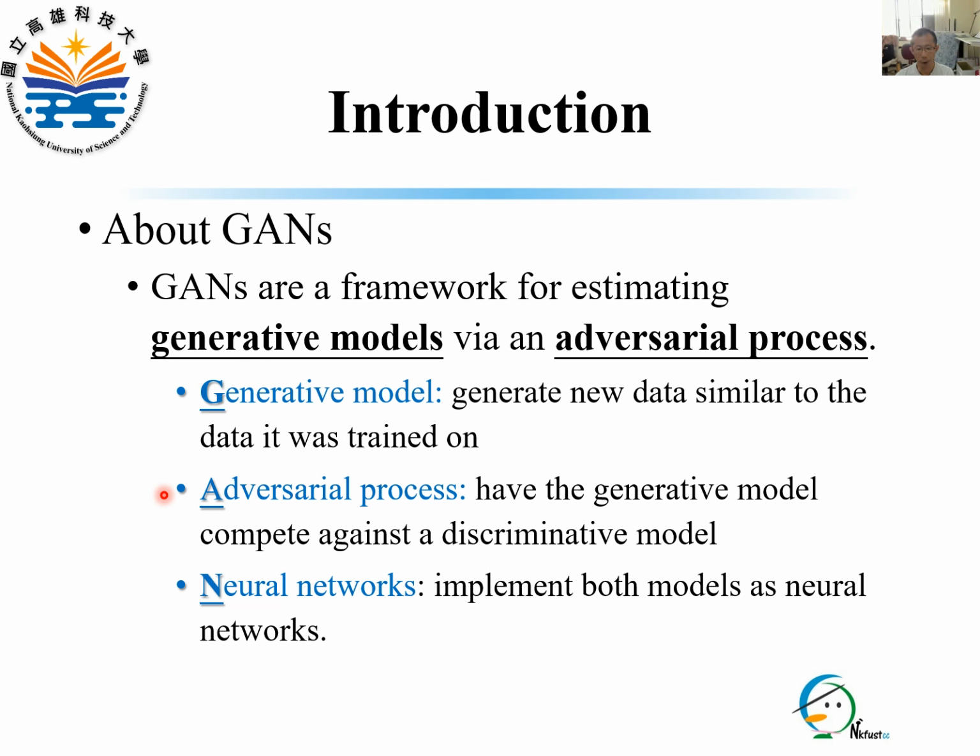The adversarial process refers to training the generative model by having it compete against a discriminative model. Finally, neural networks mean that both the generative and the discriminative models are implemented using neural networks.